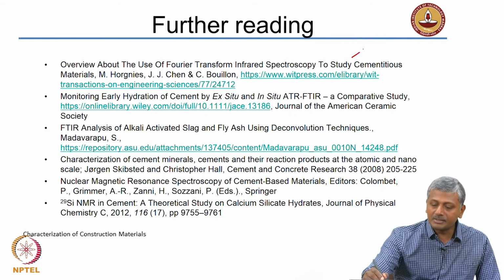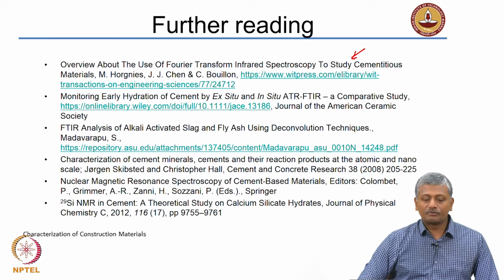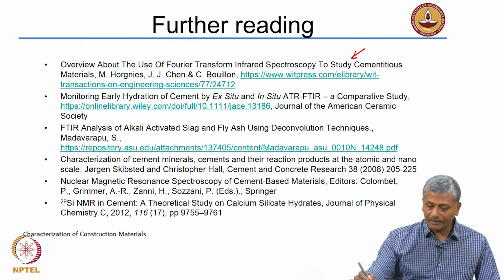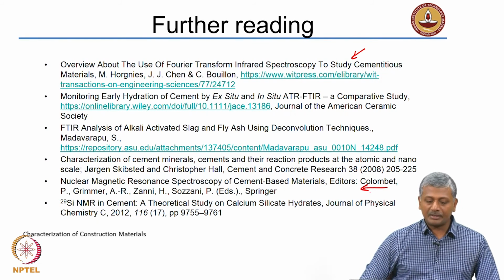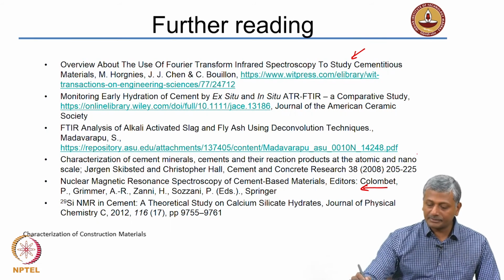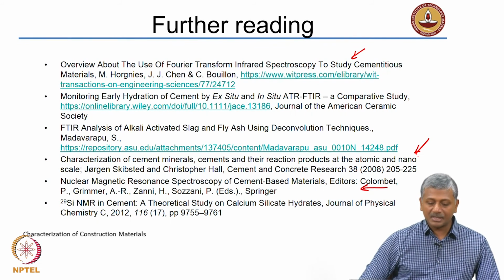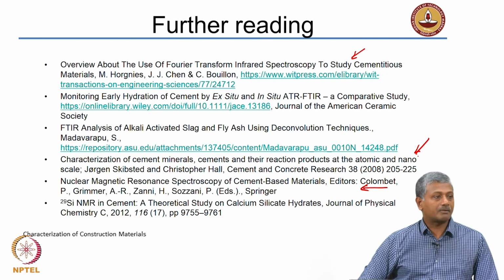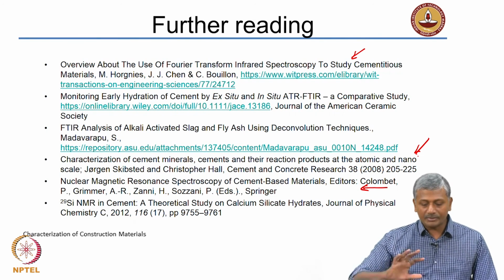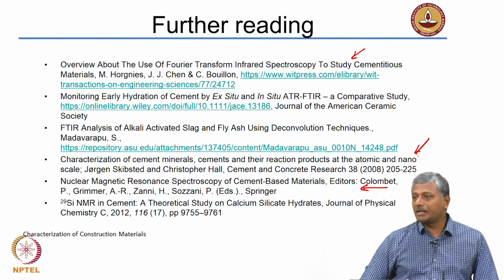So, again here this is a very good paper, use of FTIR to study cementitious materials, and this one here by Grimmer and Zanni and Suzani, that is actually a good book for NMR of cement based materials. If you want to look at a paper, this paper by Jog and Skibsted is a very commonly cited paper with respect to use of NMR for characterization of cementitious materials. So again, there is a lot of papers that you can actually look at with NMR.